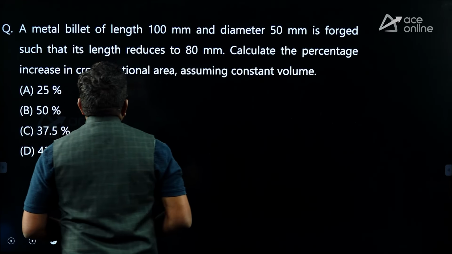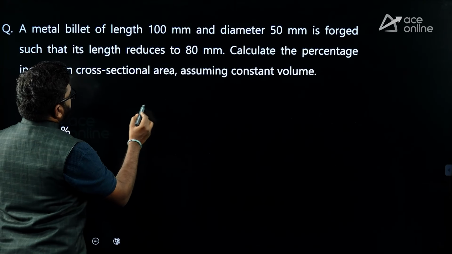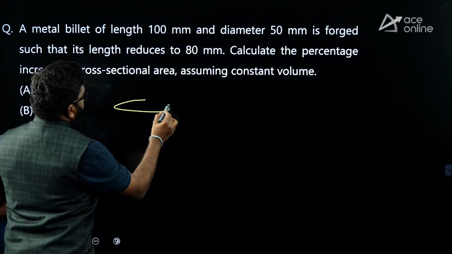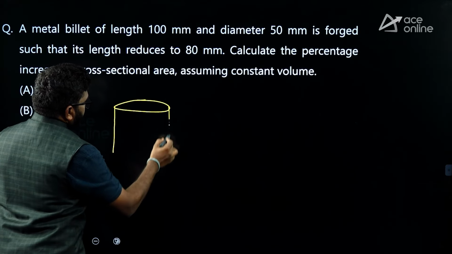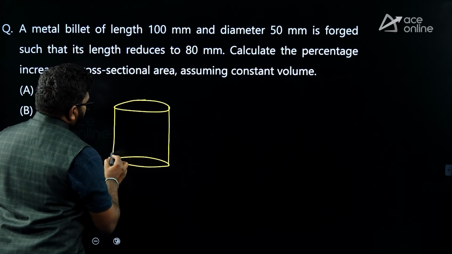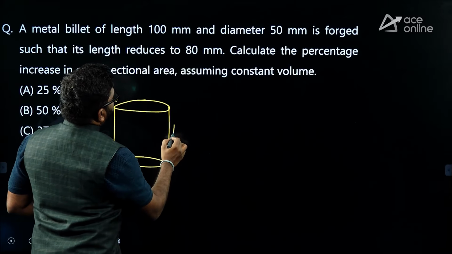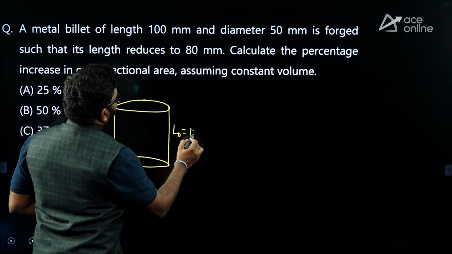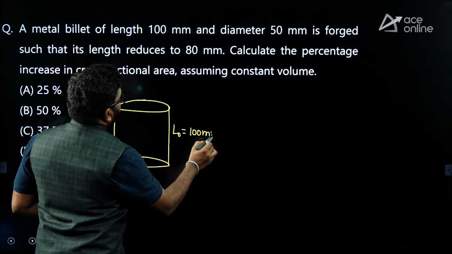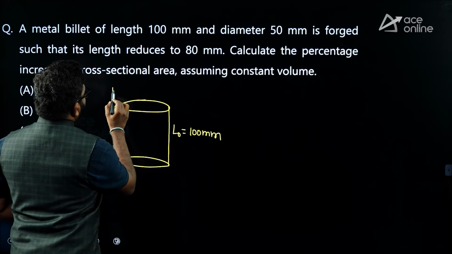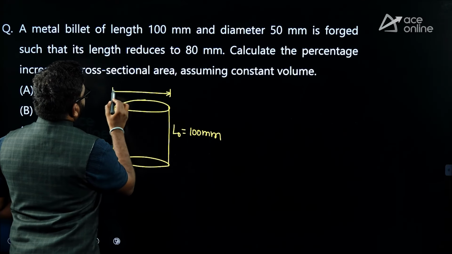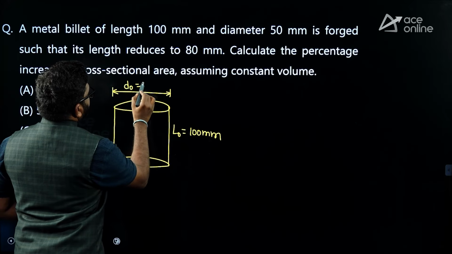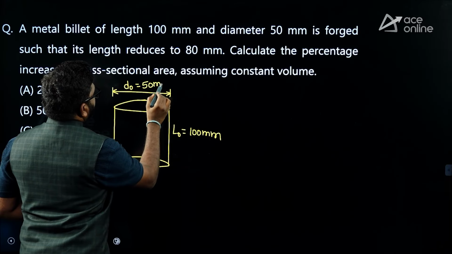Listen carefully, a cylindrical billet of initial length 100 mm and diameter D naught is 50 mm.